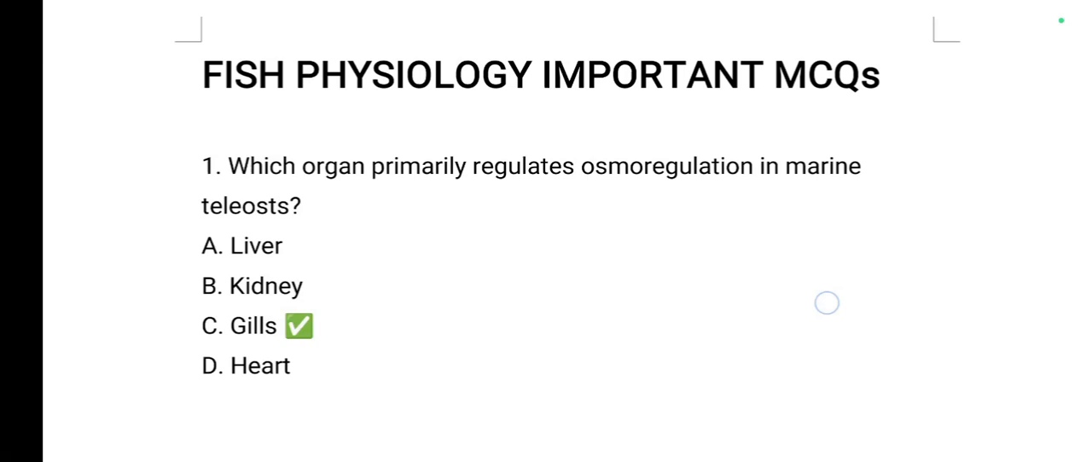Last time we discussed MCQs related to fish nutrition and feed technology. Now we will be dealing with MCQs related to fish physiology. All these MCQs are very important for your exam, whether you are appearing for ICAR PG, PhD or any fish related exam. So let's begin with MCQs related to fish physiology.